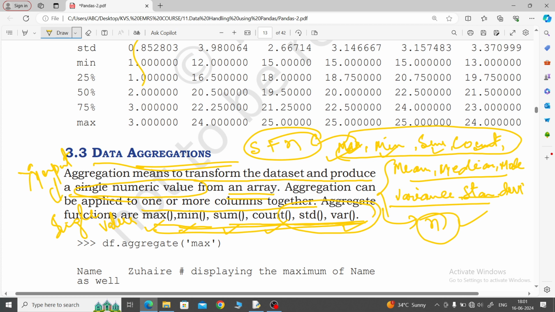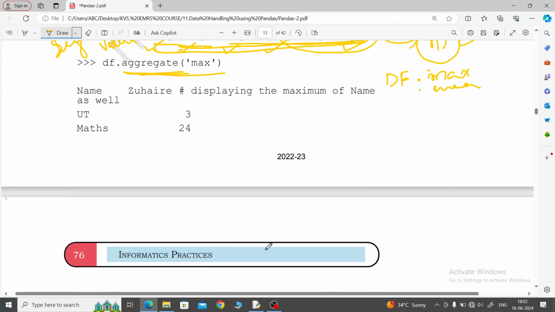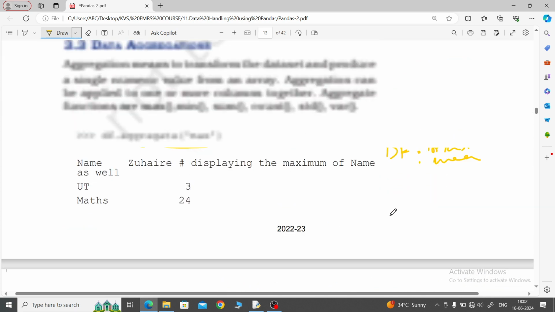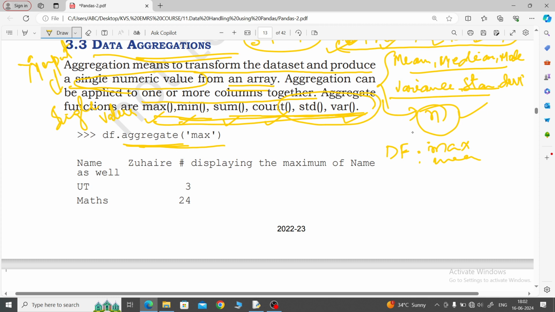So this time what will we write? Data frame object dot aggregate max. What are we writing there? Data frame object, then dot max, dot mean, like this. Here you will mention aggregate. Aggregate is also a numeric method. Look here, the value generated through aggregate is the same as if you simply call max. But aggregate has only 6 functions.